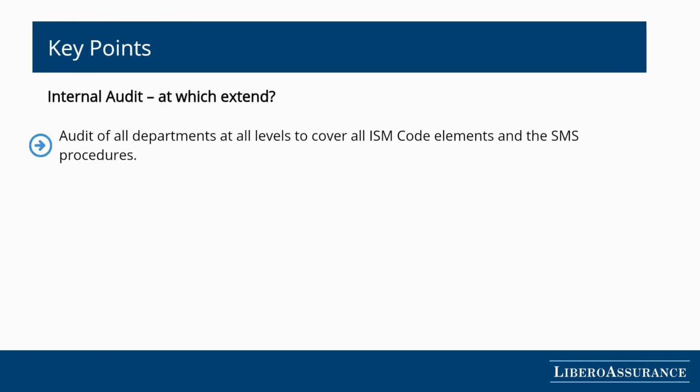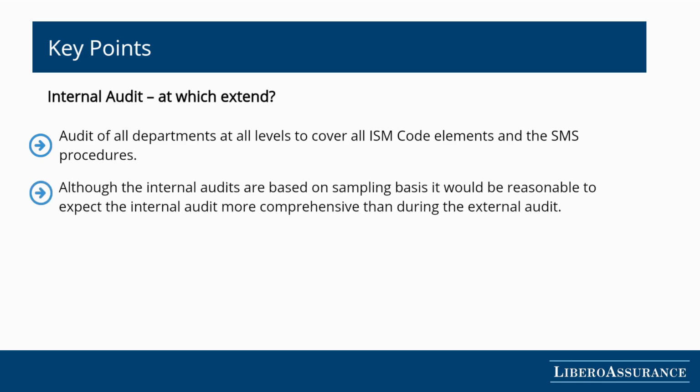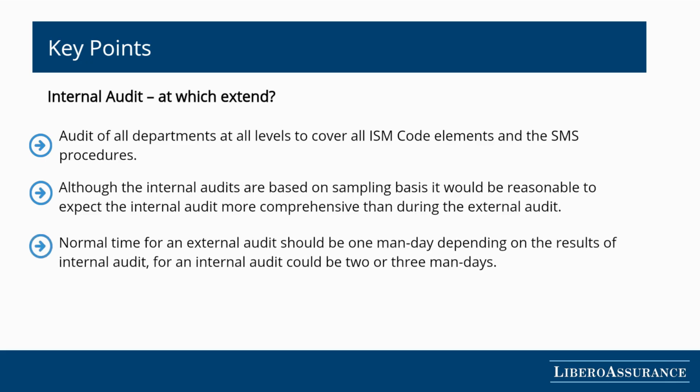Internal audits must cover all departments and operational levels, ensuring full evaluation of every element of the ISM code and the company's safety management system, SMS, procedures. While audits are generally conducted on a sampling basis, internal audits are expected to be more comprehensive than external ones. Typically, an external audit may take around 1 man-day, whereas an internal audit may require 2 to 3 man-days, depending on its scope and the findings.